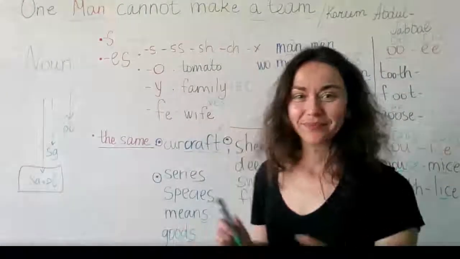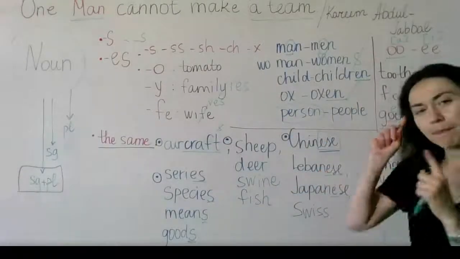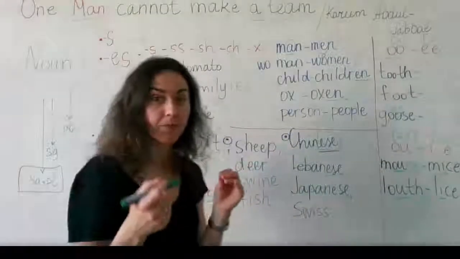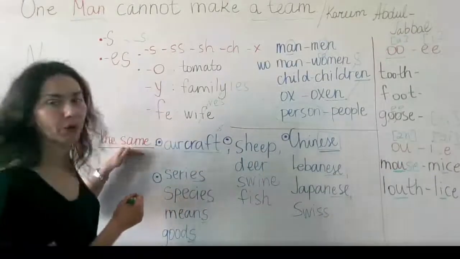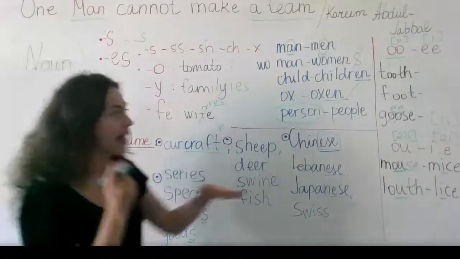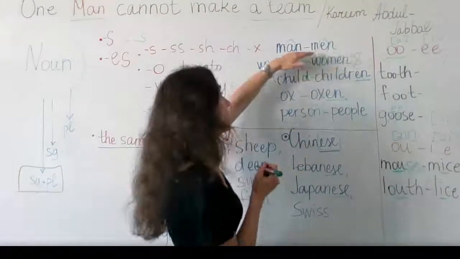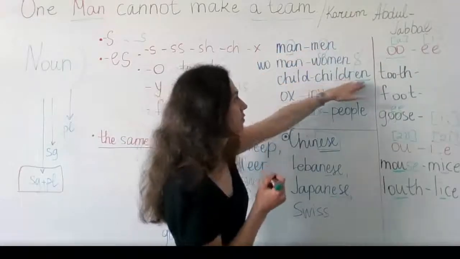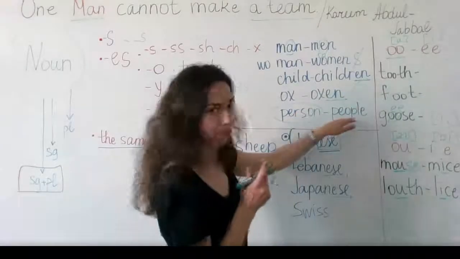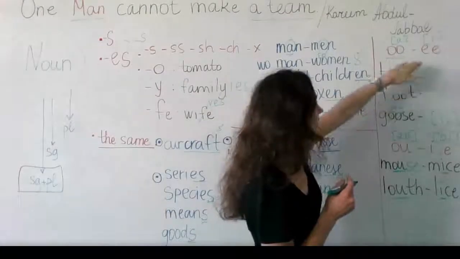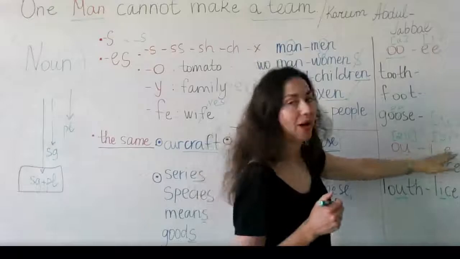Your homework. Read these words here a few times. Remember the sentence which we have made, which will help you to remember these rules. The same word in both singular and plural form. And then words which change some root vowels, like man, men, child, children. Sometimes we add an additional ending n, person, people. And here we have these changes, oo to e, ow to I.